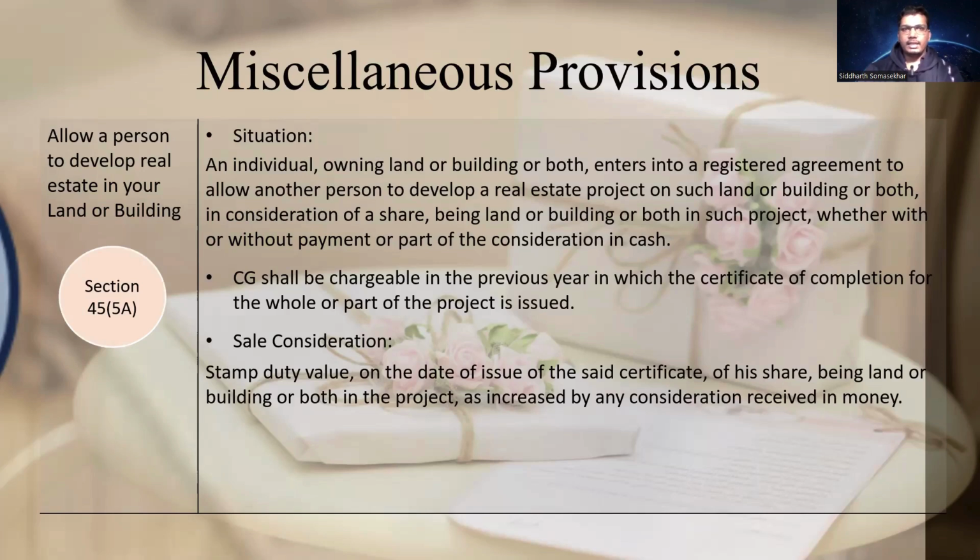The situation is, let's read: an individual owning land or building or both enters into a registered agreement to allow another person to develop a real estate project on such land or building in consideration of a share in such project, whether with or without payment of consideration in cash. So in this case, whatever consideration that you are receiving would be taxed under the head capital gain. How will it be charged?